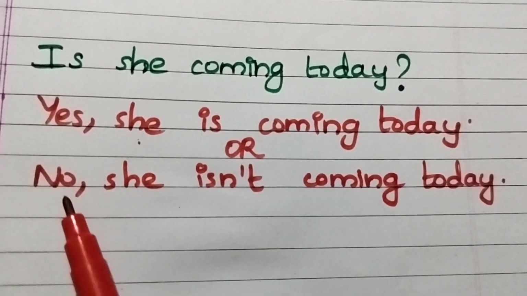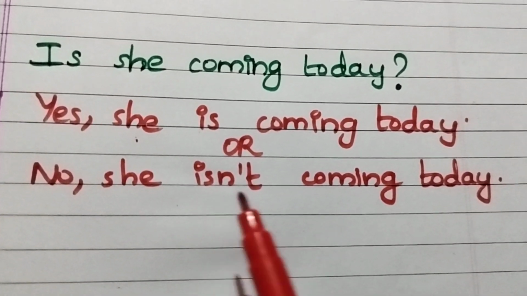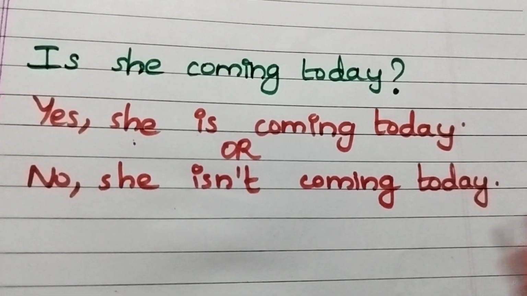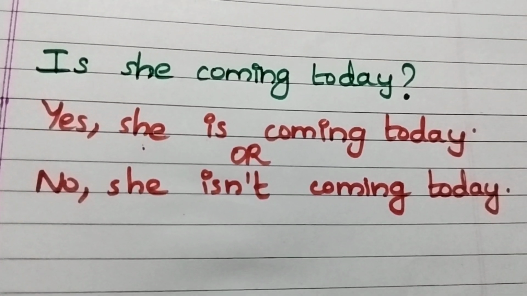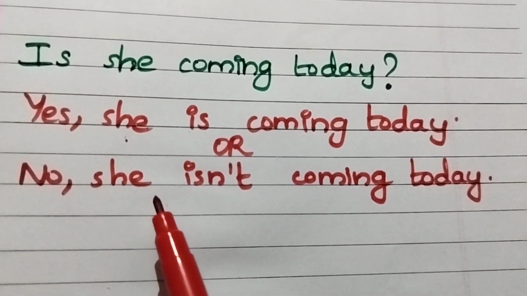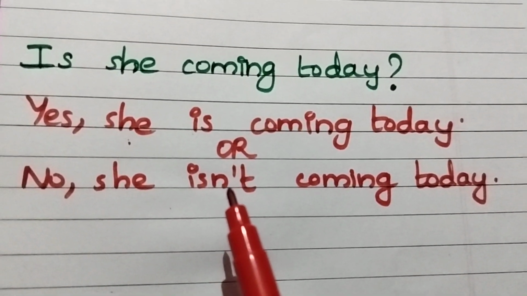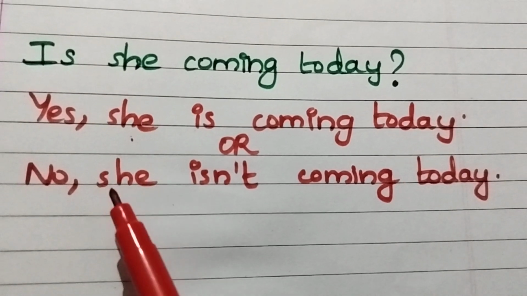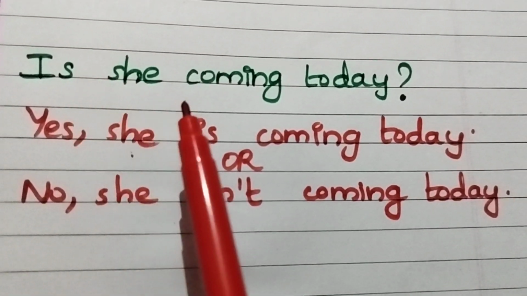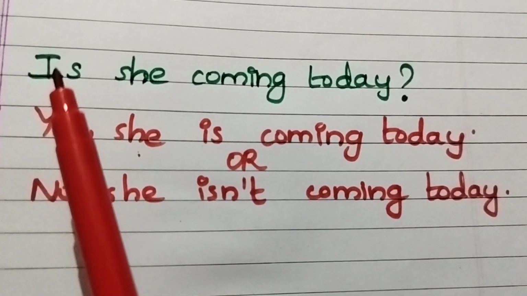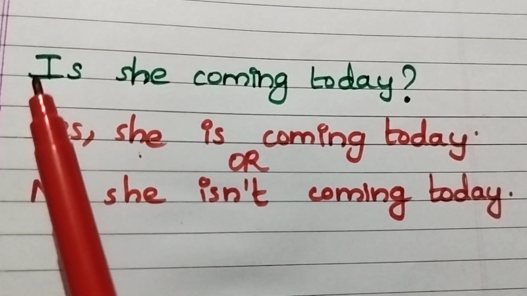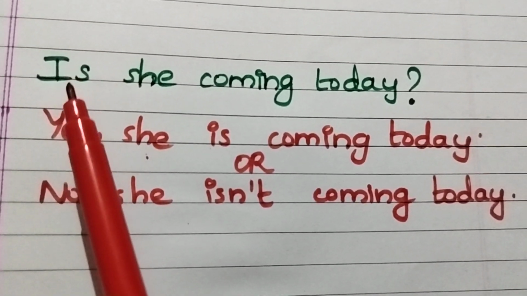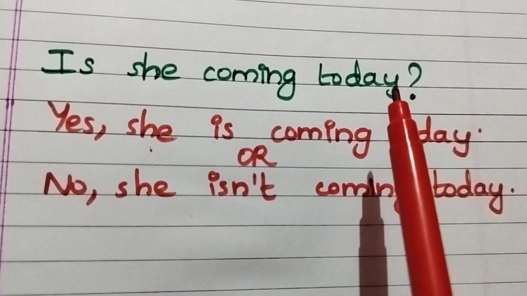And this is a negative sentence: No, she isn't coming today or she is not coming today. In this case also the helping verb comes after the pronoun. But in an interrogative sentence, the helping verb comes at the beginning of the sentence. Is she coming today?